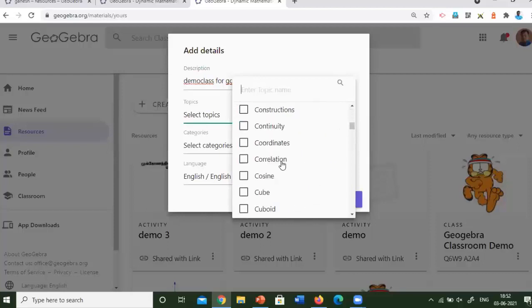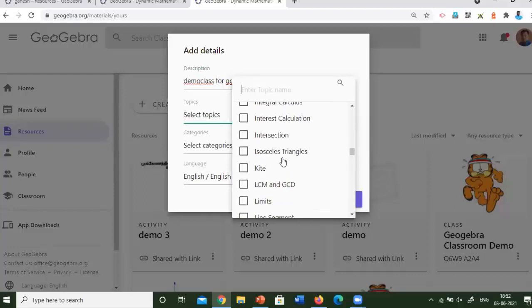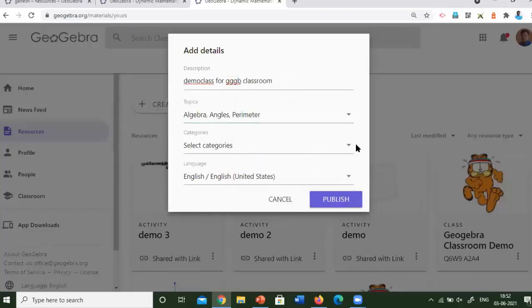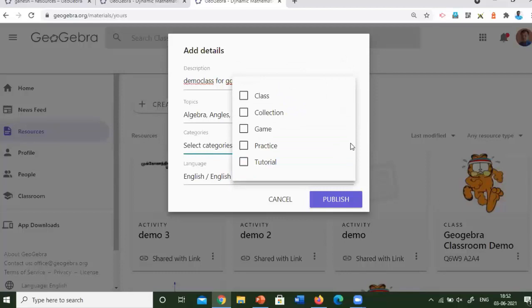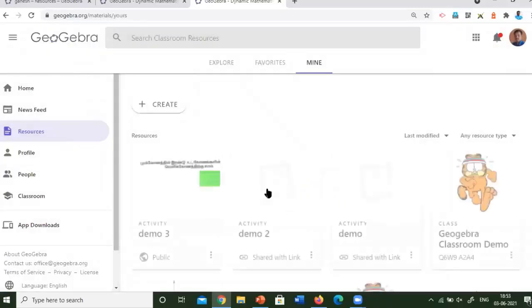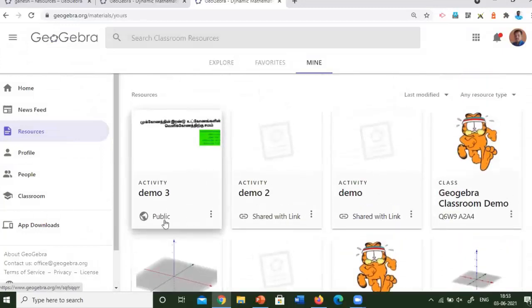You can select plenty of topics already created in the Resource Bank. So you can select like this. It is a checkbox, and then select categories. It is another option. So you can choose class or practice, for what purpose you have created it, and also the language, and then click publish. Okay. Now the activity is public. Then you can see it is in the format of public. Here you can see only share with link.